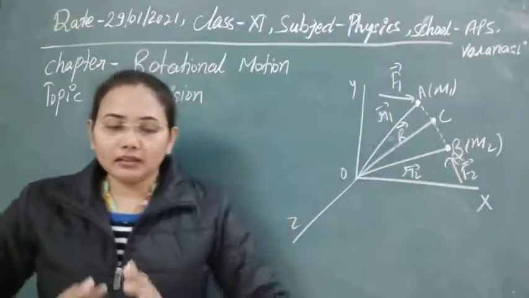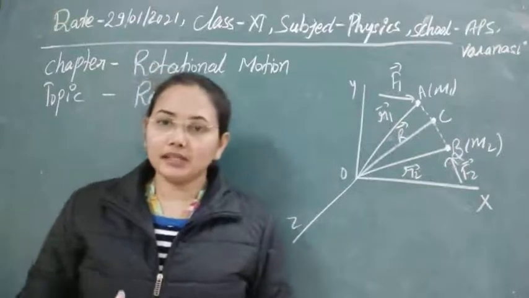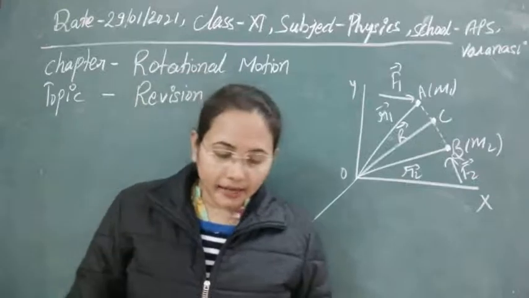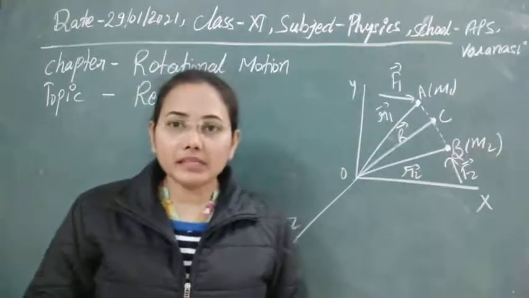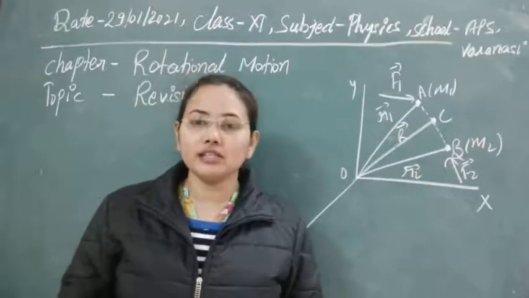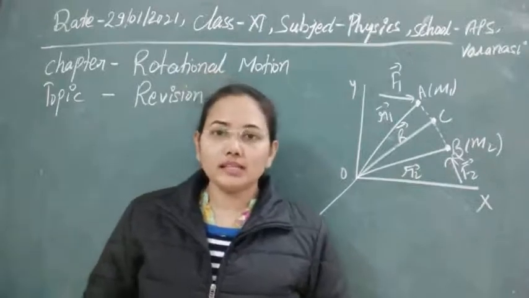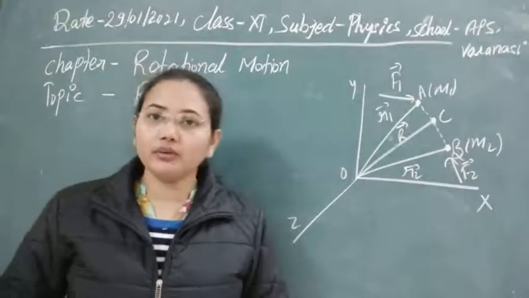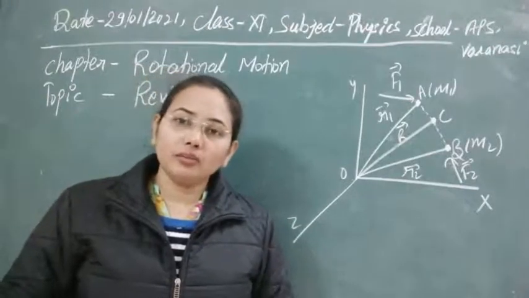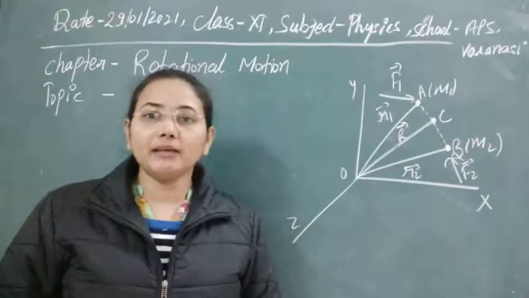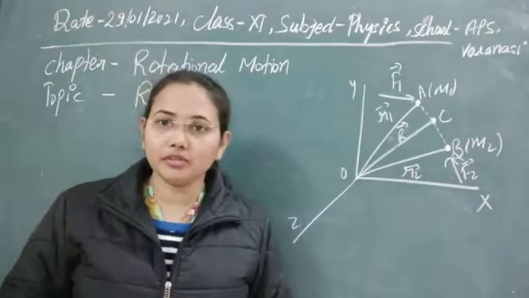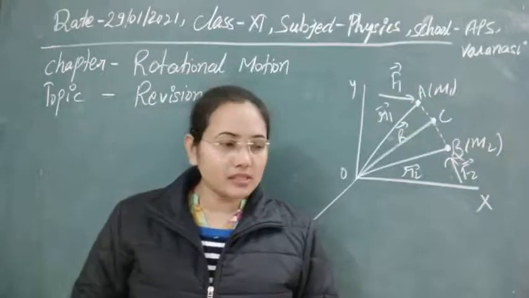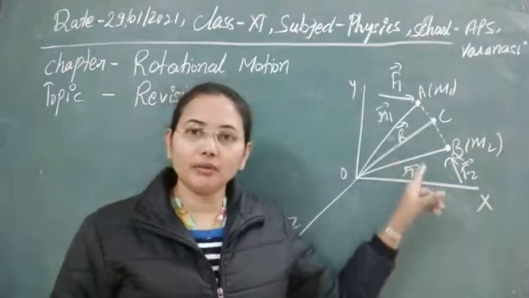We know that every rigid body system is made up of a large number of particles, and they are interacting with each other. It means they are applying forces on each other also. Those forces are known as internal forces, and here we are applying external forces. According to Newton's law, the motion of the body will be defined by both internal and external forces. So we can write Newton's second law for both particles.